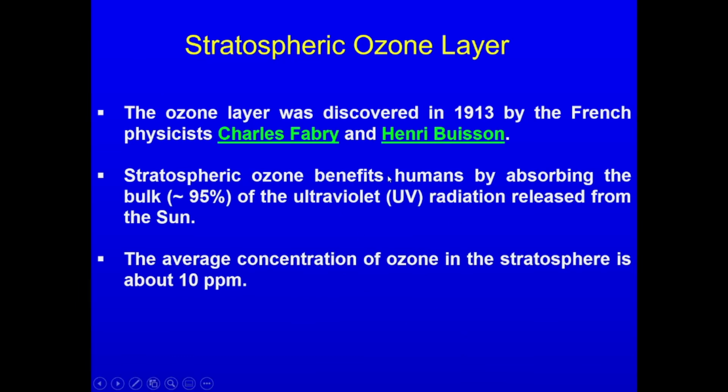So this stratospheric ozone layer was discovered in 1913 by the French physicists Fabry and Buisson. And it was recognized that this layer is beneficial for human beings because it is responsible for absorbing approximately 95% of the UV radiations which are liberated from the sun.